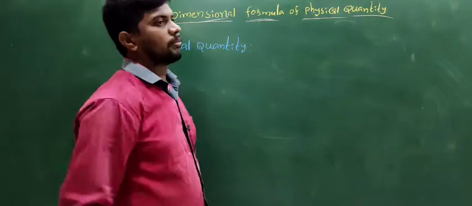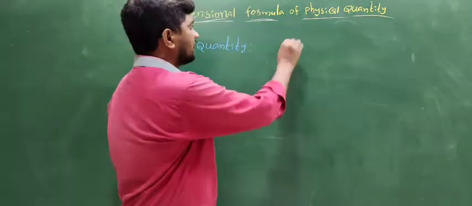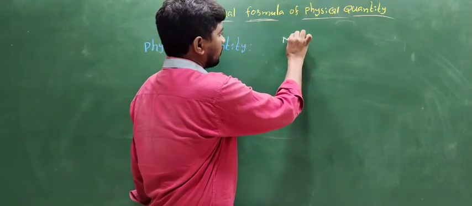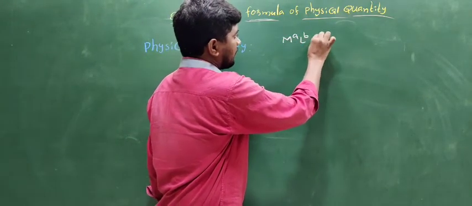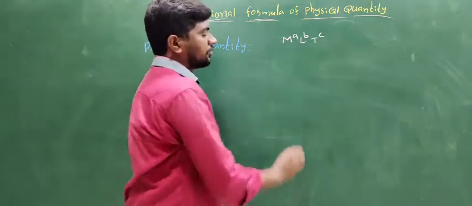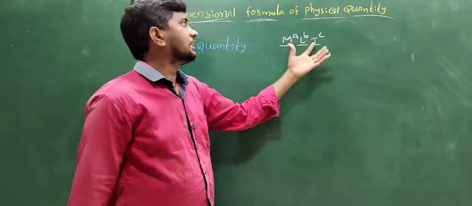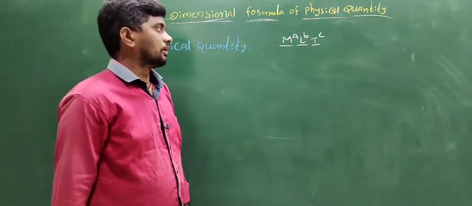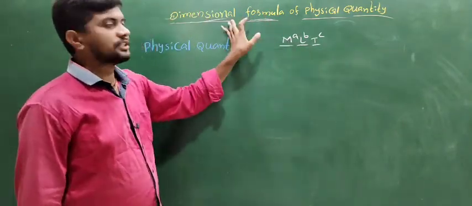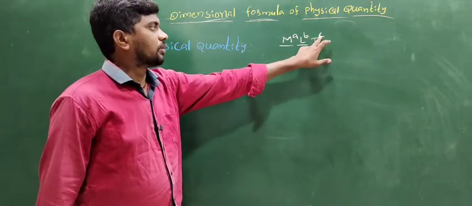Previous class we discussed the dimension formula. What is the dimension formula? The formula which indicates the relationship between fundamental physical quantities and derived physical quantities is called the dimension formula. The general formula of the dimension formula is M to the power a, L to the power b, T to the power c.